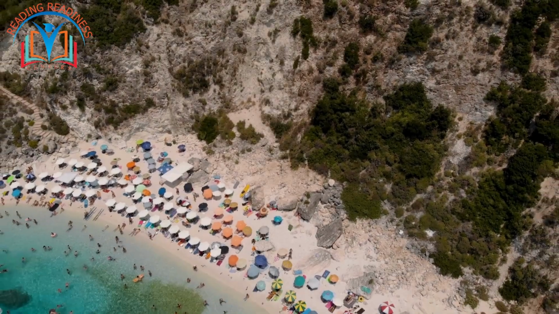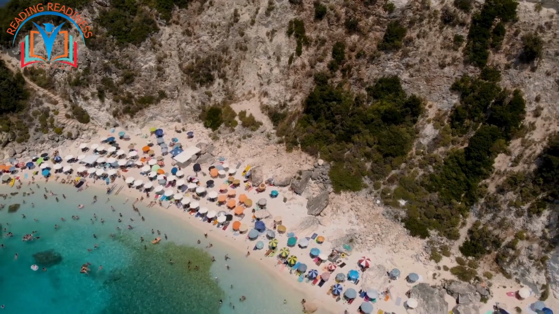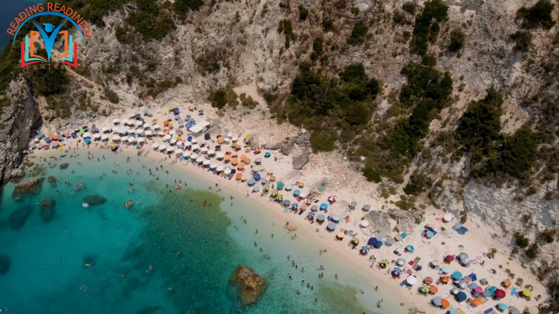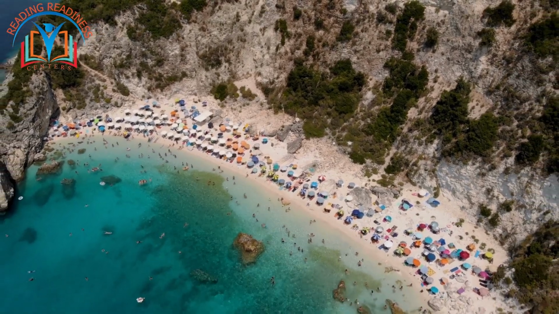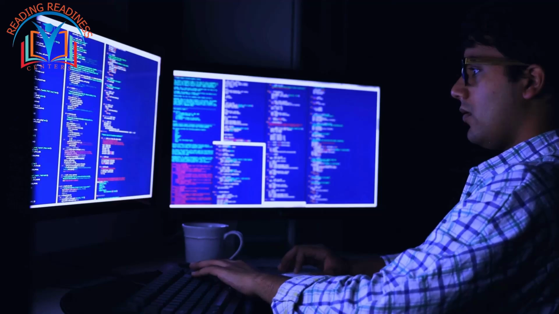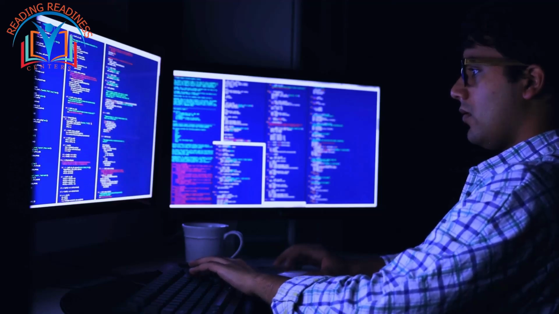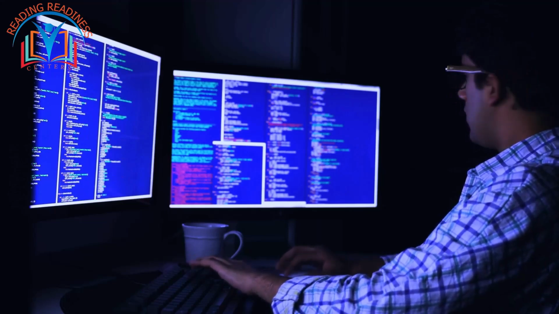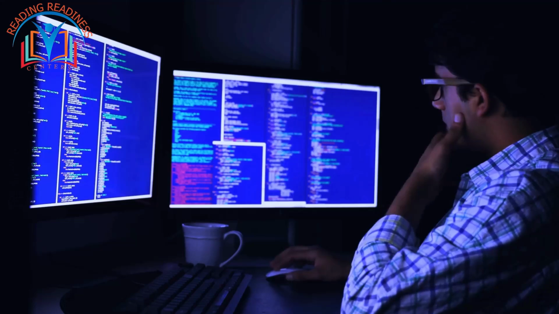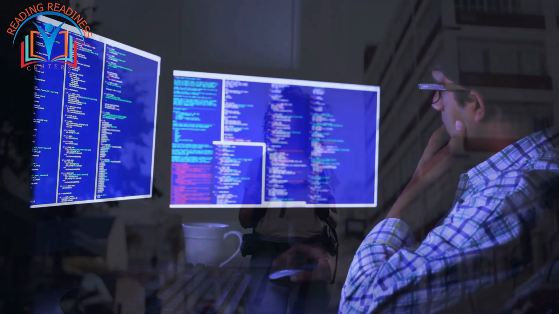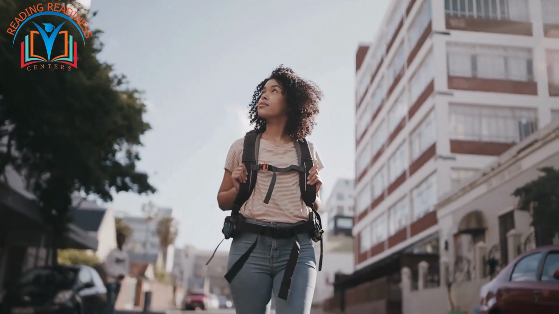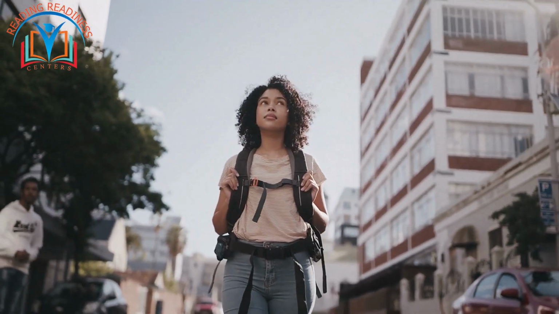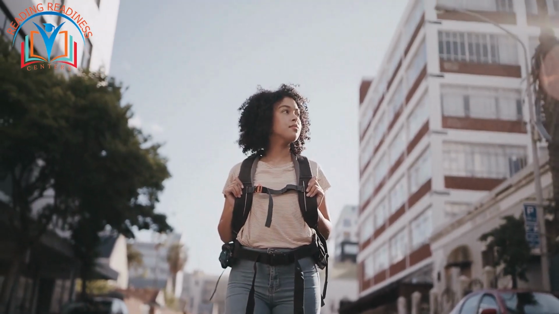But GIS can even help you plan the perfect vacation by providing information about the natural features, attractions, and amenities of different destinations. The possibilities are truly endless when it comes to the personal applications of GIS. By harnessing the power of this technology, we can all become more informed, engaged, and empowered citizens. Whether you're a student, a community leader, or just someone who loves to explore the world, GIS can open up a whole new world of possibilities.